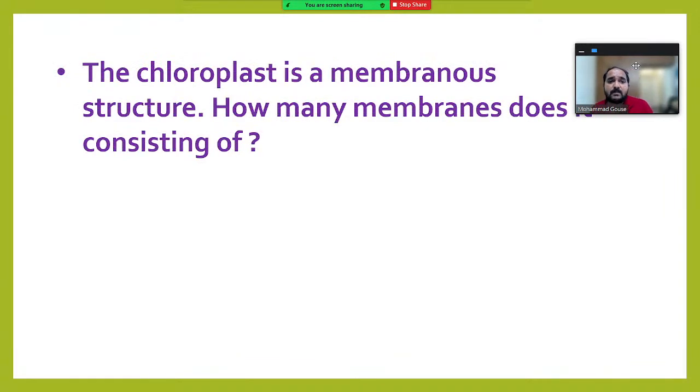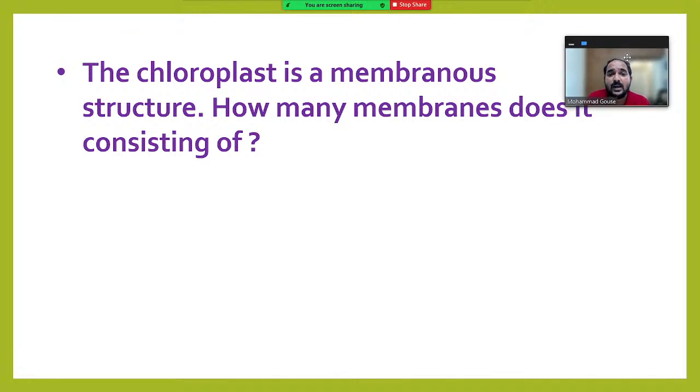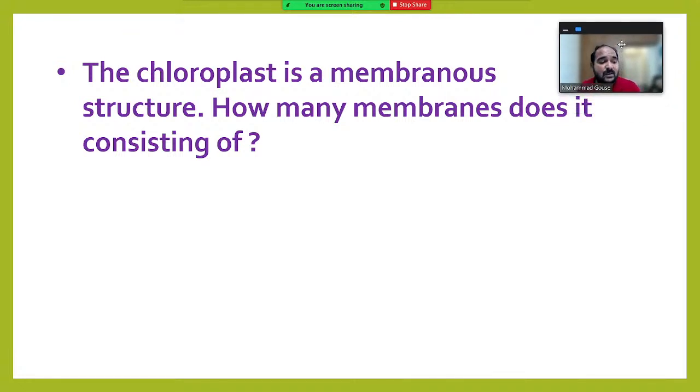The chloroplast is a membranous structure. How many membranes does it consist of? I am repeating the question. Chloroplast is a membranous structure. How many membranes does it consist of?